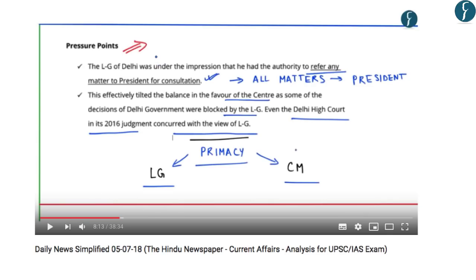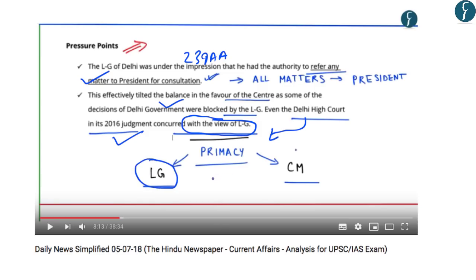Now first let us look at the controversy based on which the judgment was given. Now the main pressure point was that the Lieutenant Governor of Delhi was under the impression that he had the authority to refer any matter to President for the consultation. Now due to this, the balance was in favor of centre because some of the decisions of Government of Delhi were blocked by the Lieutenant Governor. And we know that the Delhi High Court in its 2016 judgment concurred with the view of LG. This means that the High Court's decision provided for primacy of Lieutenant Governor of Delhi.